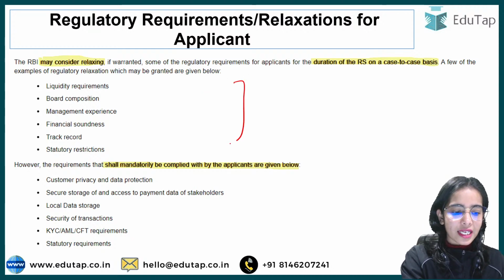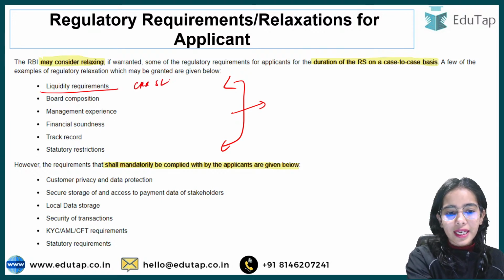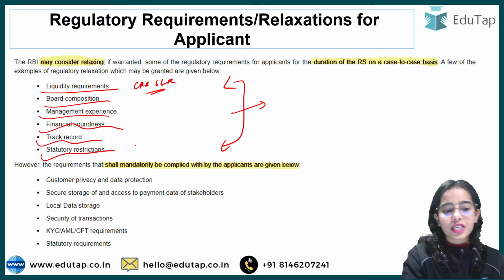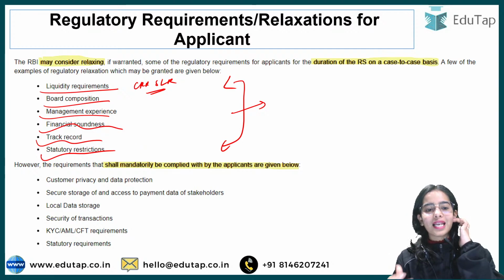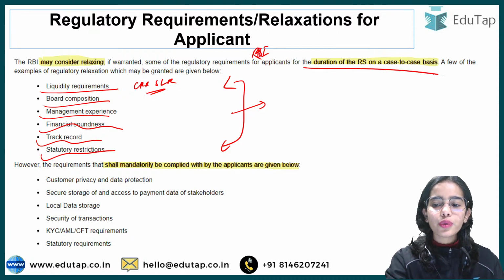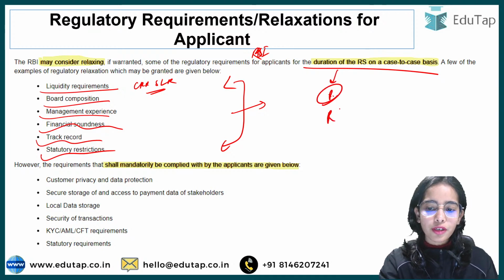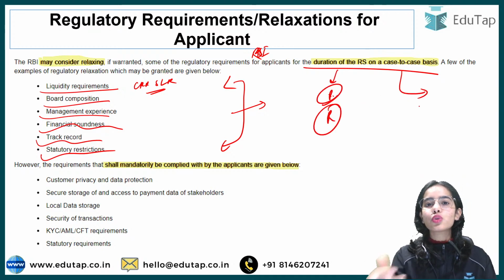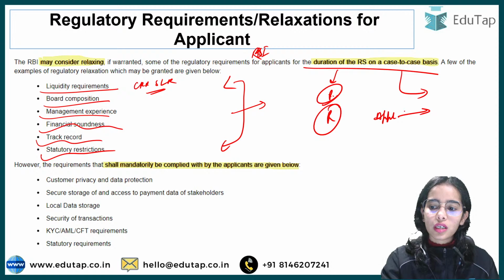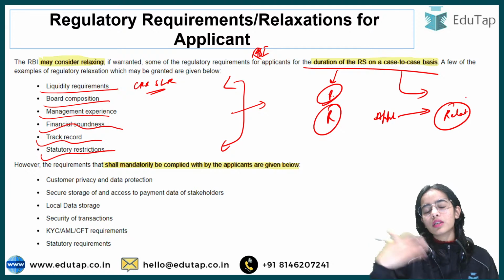Now, regulatory requirements or relaxations for the applicant. These kinds of relaxations can be provided by the Reserve Bank of India: liquidity requirements such as CRR, SLR and such, board composition, management experience, financial soundness, track record, statutory restrictions. These relaxations can be provided by the Reserve Bank of India only during the regulatory sandbox, and only on a case to case basis. Case to case basis means that if a particular applicant is asking for a particular relaxation, the relaxation will be provided case by case.